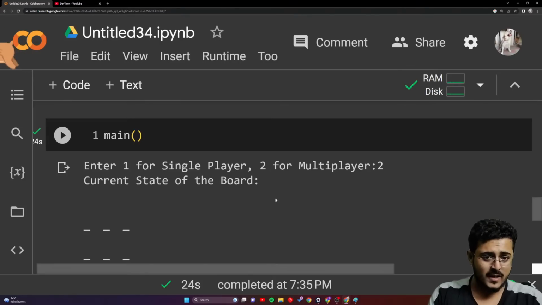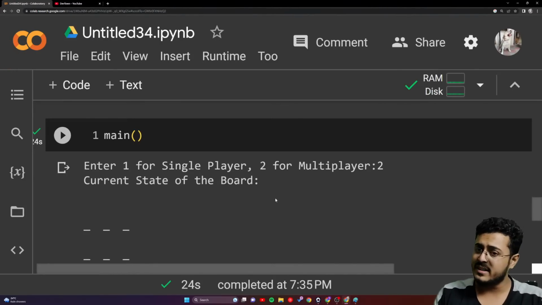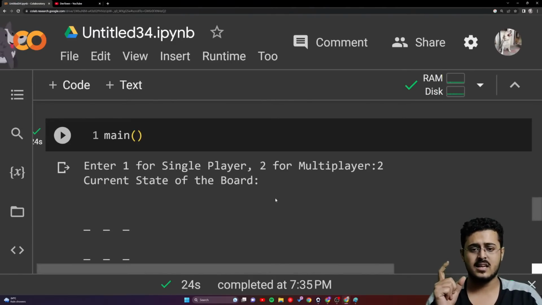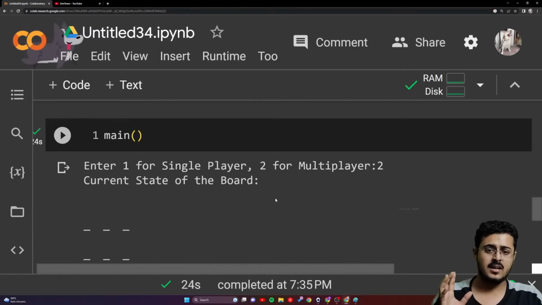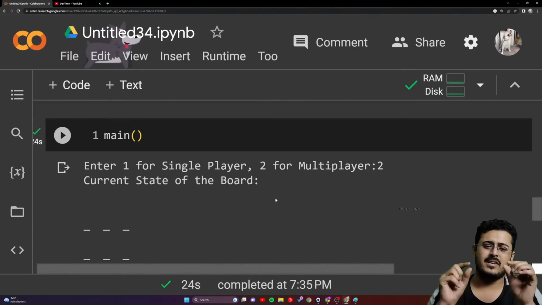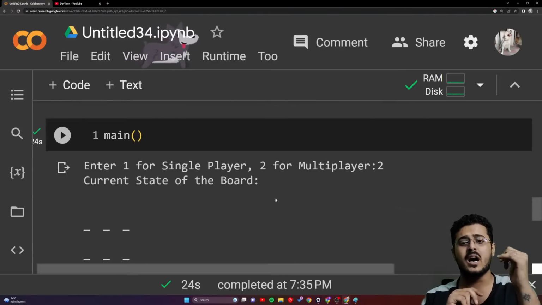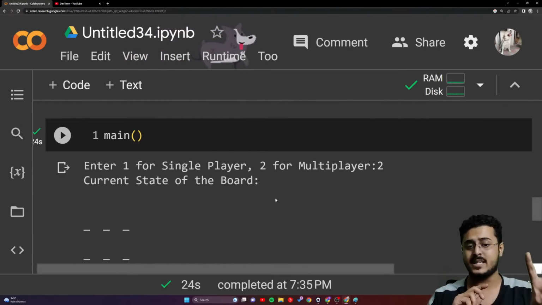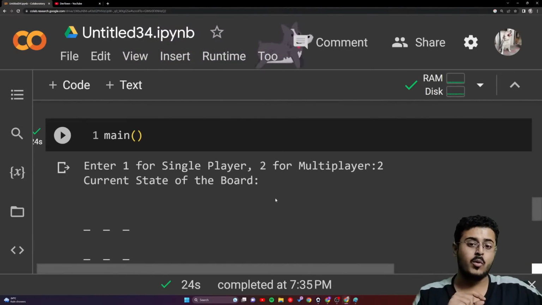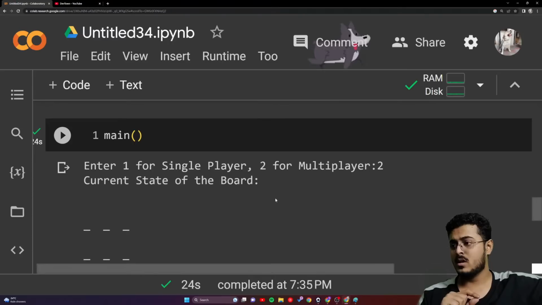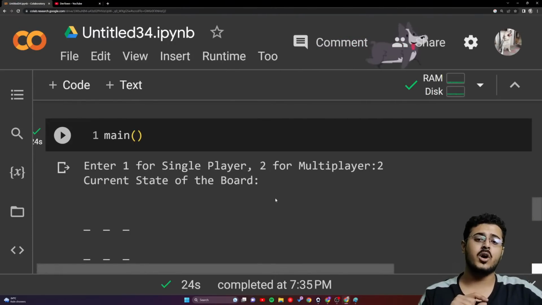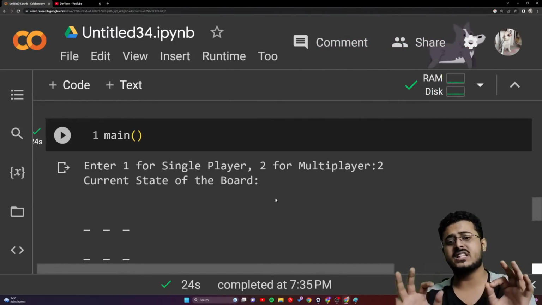So to make sure that the certificates are being sent on time, we are going to give you a certain task. A very small task. Somebody from DevTown will be approaching you in the next 2 days. Tomorrow and day after tomorrow, somebody from DevTown will be reaching out to you.